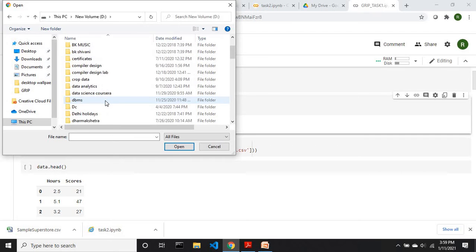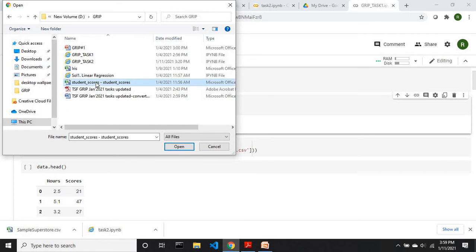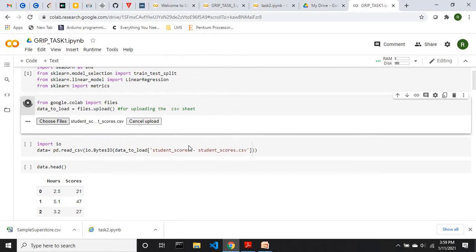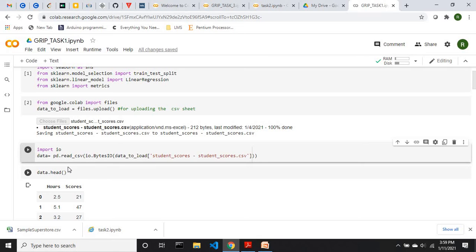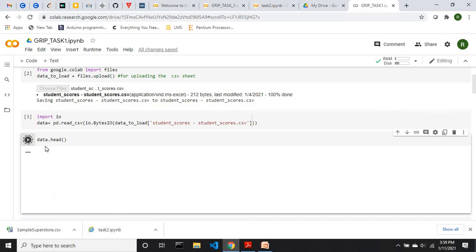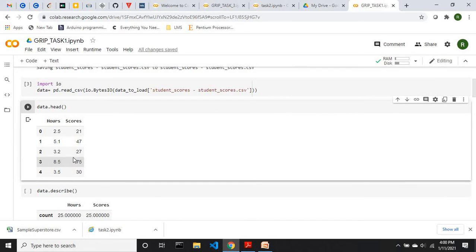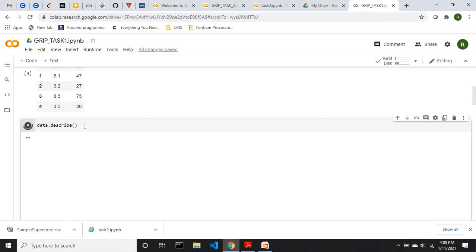Here is my file. Now I am just uploading it. Now it's uploaded. Now I'm going to take this file into a data frame. Let's just see how it looks. It looks like this. It has hours and scores. So let's just describe the data a bit to explore what the distribution of the data is.